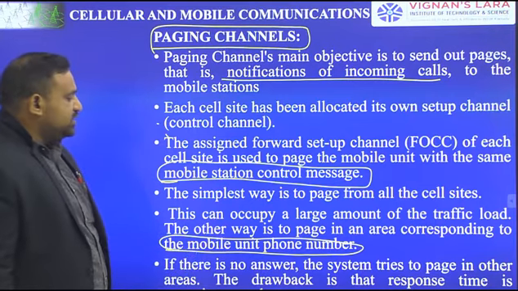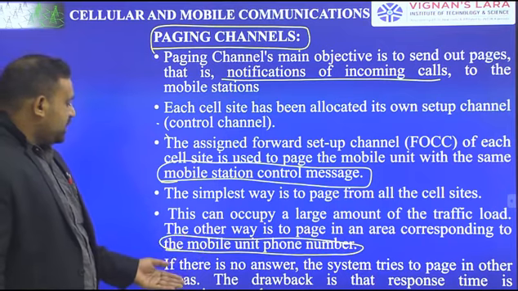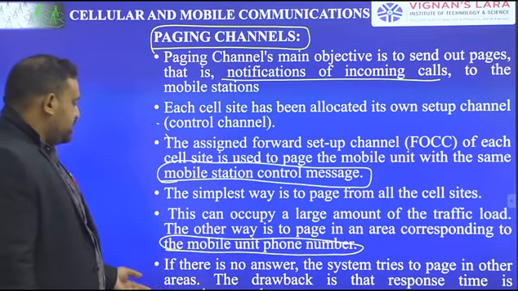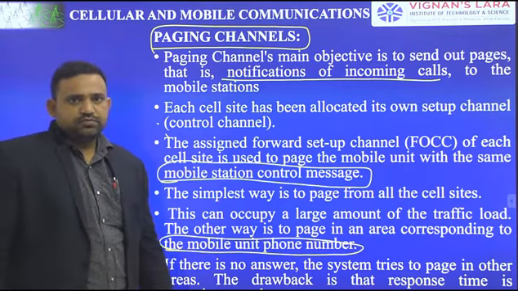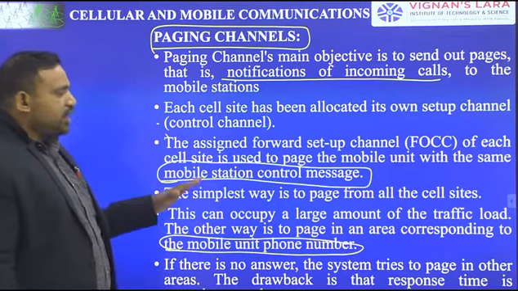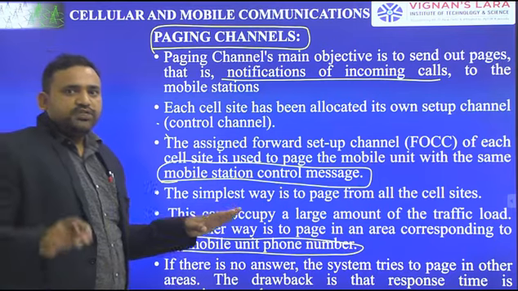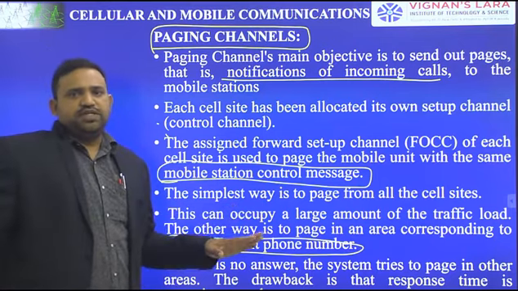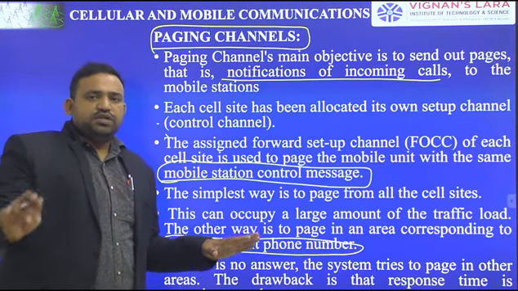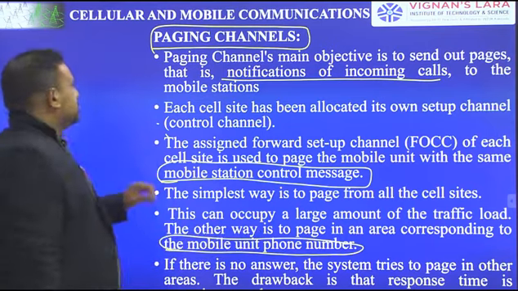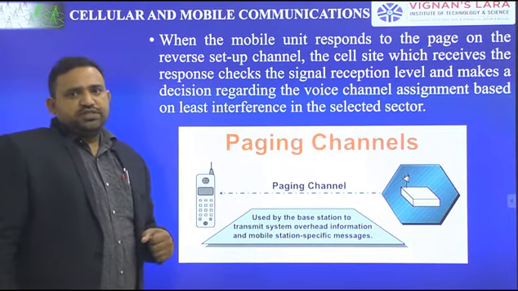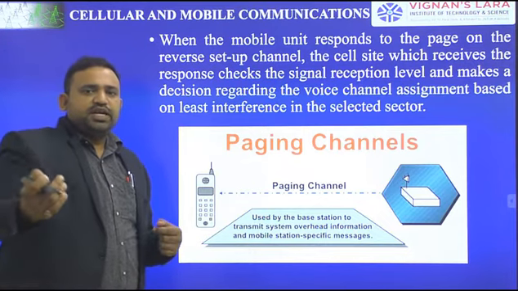If there is no answer, the system tries to page in other areas. The drawback is that the response time is sometimes too long. Whether the mobile unit is available at the cell site or not is nothing but paging, whether it is available to receive the calls or not. When the mobile unit responds to the page, it is nothing but a signal.